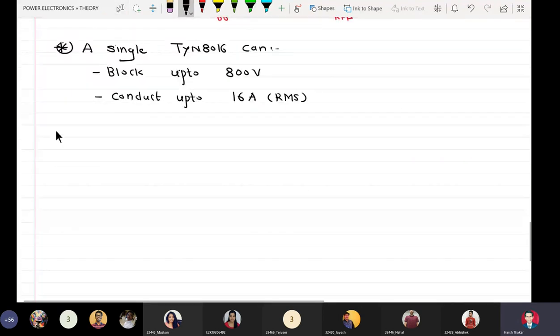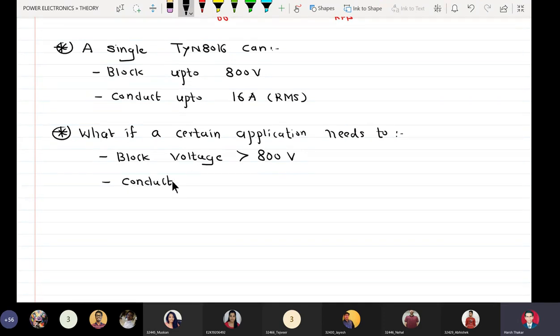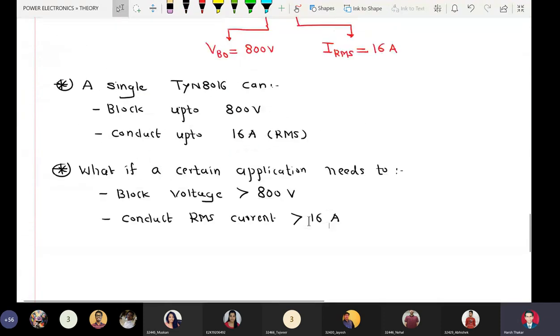Okay, so now we can put forth a challenge: what if a certain application needs to block a voltage larger than 800 volt or conduct RMS current greater than 16 amperes, right?